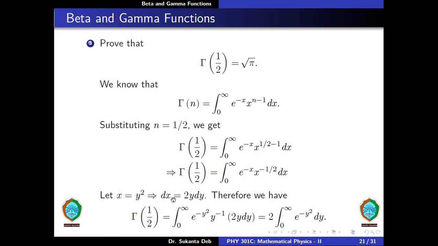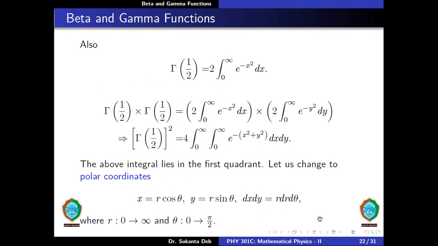Now let us substitute x is equal to y squared. From here we get dx is equal to twice y dy. Therefore we have gamma of half is equal to integration from 0 to infinity e to the minus y squared into y to the minus 1 into 2y dy. This is equal to 2 into integration from 0 to infinity e to the minus y squared dy.